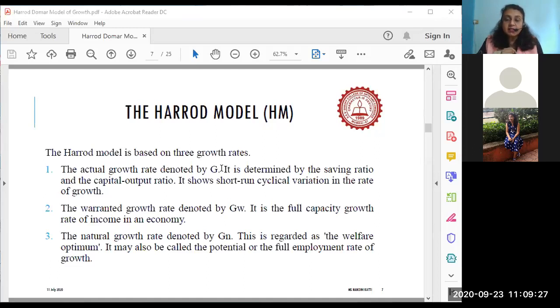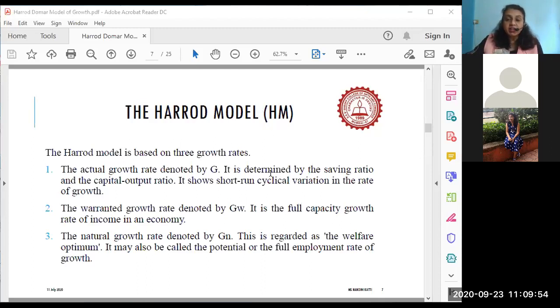Yes, class? Have you all understood actual growth rate according to Harrod? Yes, ma'am. How is it determined? It is determined by saving ratio and capital output ratio. Okay, how? Savings is invested and investment is going to create output according to the capital output ratio. That is, there will be output produced. And that is what is going to give us actual growth rate.